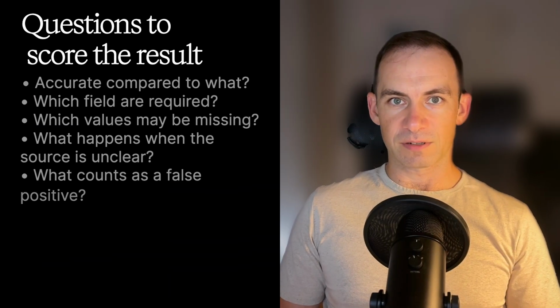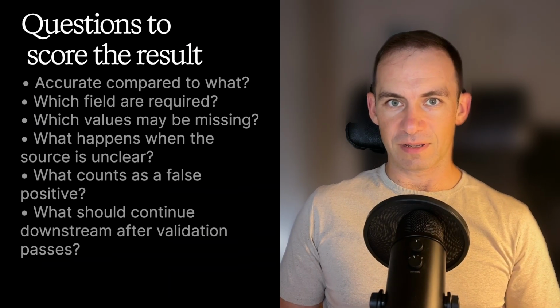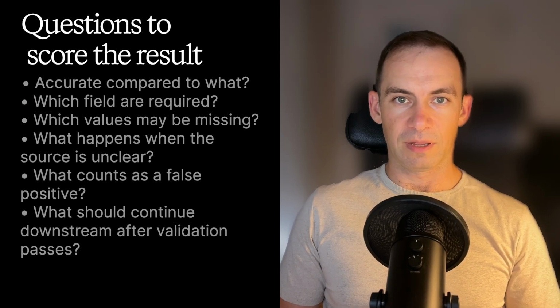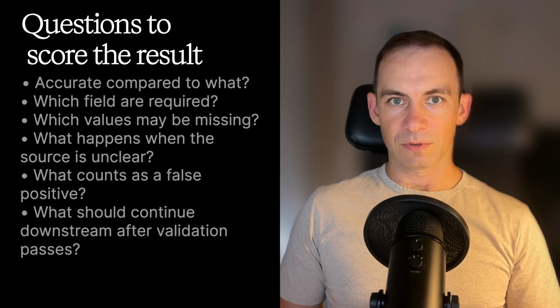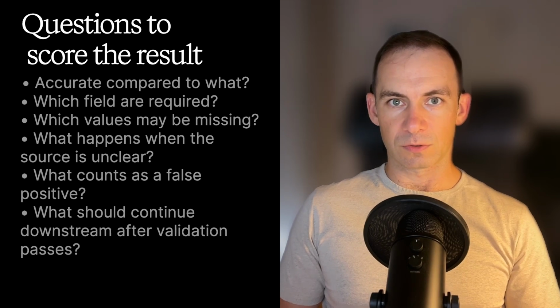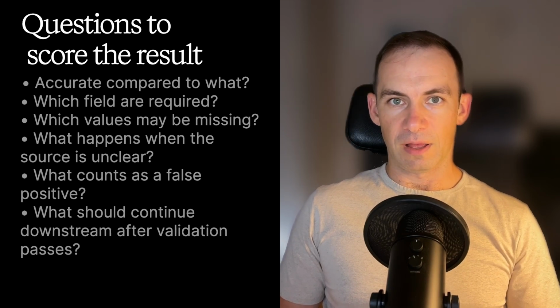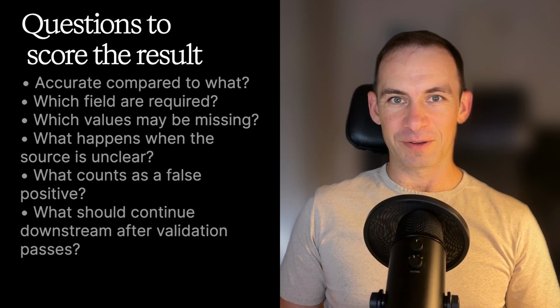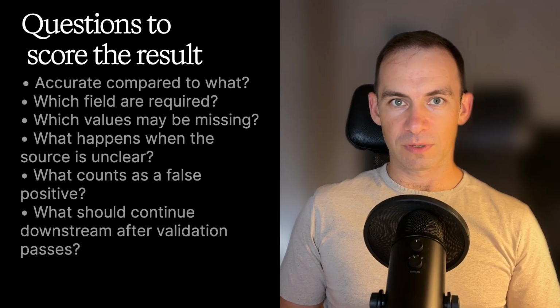A vague instruction such as "extract this accurately" sounds reasonable, but it gives your system no reliable way to score the result. Accurate compared to what? Which fields are required? Which values may be missing? What happens when the source is unclear? What counts as a false positive? What should continue downstream after validation passes?